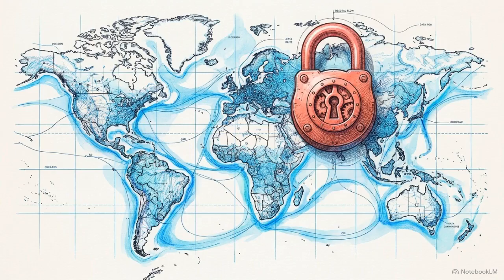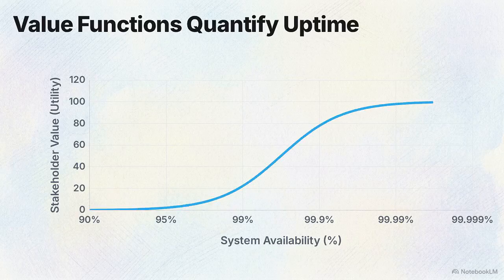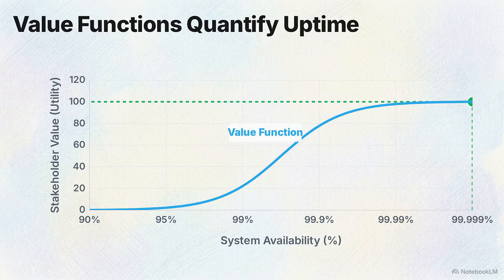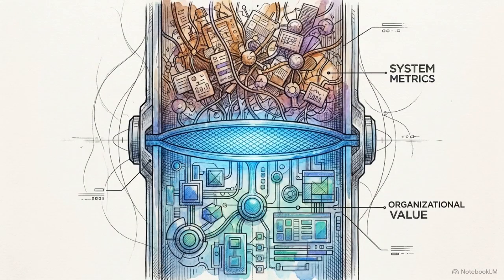This prevents misalignment. A system with microsecond latency provides no value if the primary stakeholder concern was actually global data sovereignty. This chart shows the value function, the mathematical bridge connecting the two axes. It maps a technical metric, like 99.999% uptime, directly to a verified business utility score. Evaluation acts as a filter, translating raw technical facts into verified business utility.